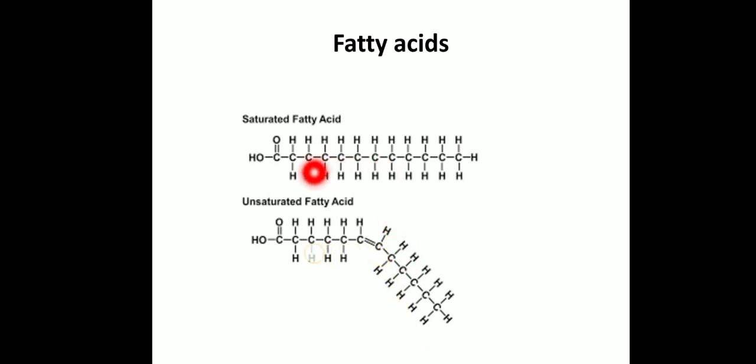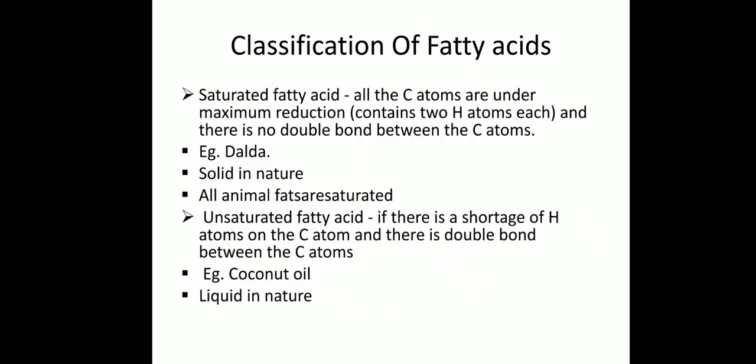In this case, all the carbon atoms have 2 hydrogen atoms. There is no double bond between the carbon atoms. This is saturated fatty acid, but in the case of unsaturated fatty acid, we can see a shortage of hydrogen atoms. In these two carbon atoms, there is only one hydrogen atom, so there is a double bond between the carbon atoms. So this is the structure of unsaturated fatty acids. The saturated fatty acids are always solid in nature, but unsaturated fatty acids are liquid in nature. Example of saturated fatty acid is dalda.